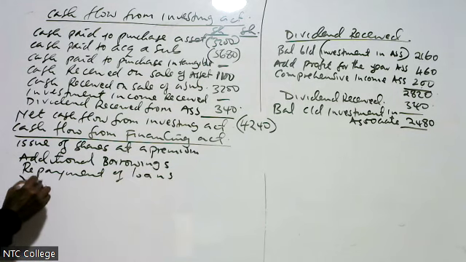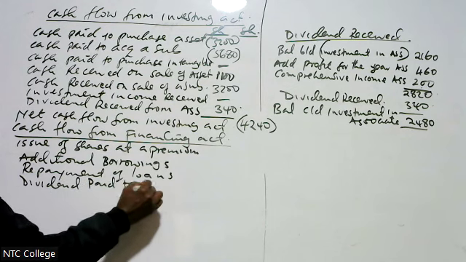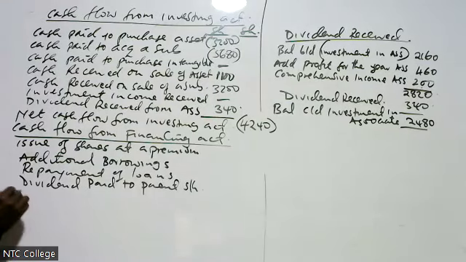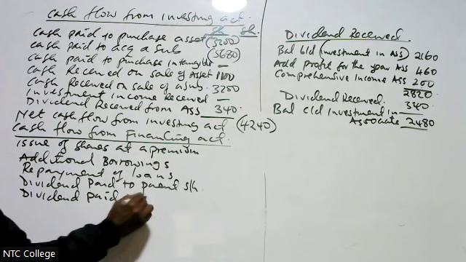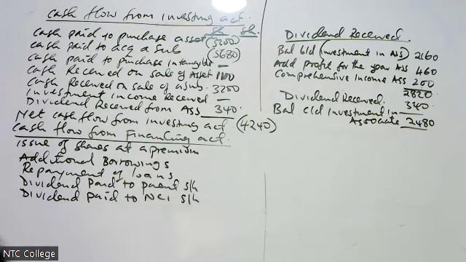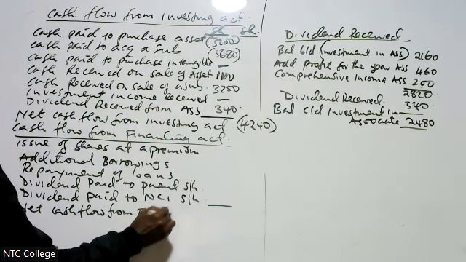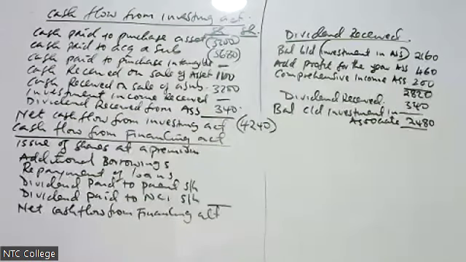We have dividends paid to parent shareholder, then dividend paid to NCI shareholder, then we get what we call net cash flow from financing activities.